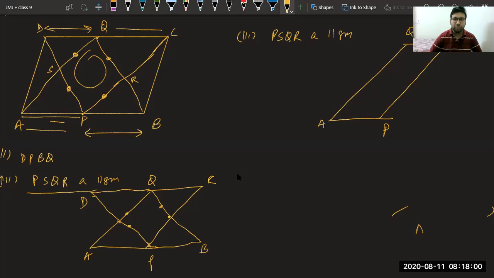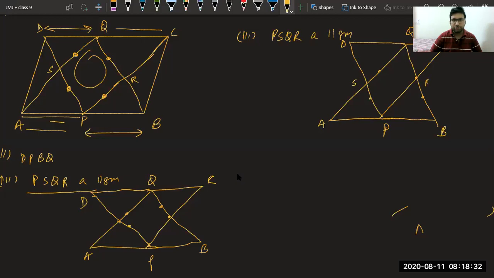We proved APCQ a parallelogram, which gives us complete AQ parallel to complete PC. In the second part, we have proved DQPB a parallelogram. So we can say complete QB is parallel to complete this one.